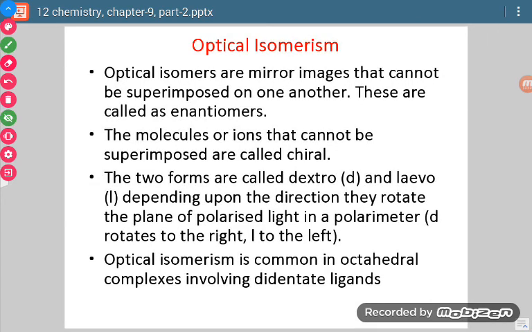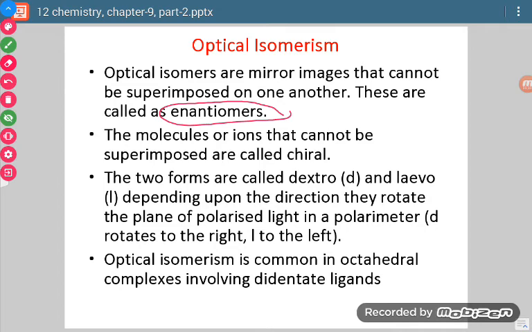Let us discuss it again. On the basis of whatever we discussed, how can we define optical isomerism? Optical isomers are mirror images that cannot be superimposed on one another. These are called enantiomers. So optical isomers are also known as enantiomers.